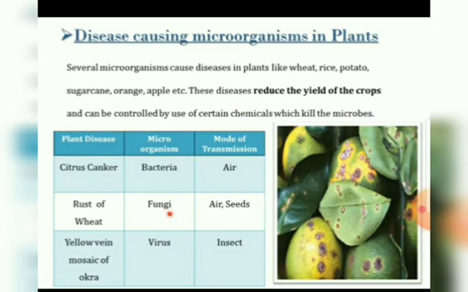Citrus canker is caused by bacteria and is transmitted through air. Then rust of wheat is caused by fungi and is transmitted by air and through seeds. Then yellow vein mosaic of okra is caused by a virus and is transmitted by insects.